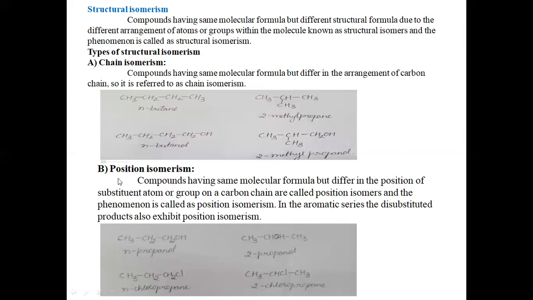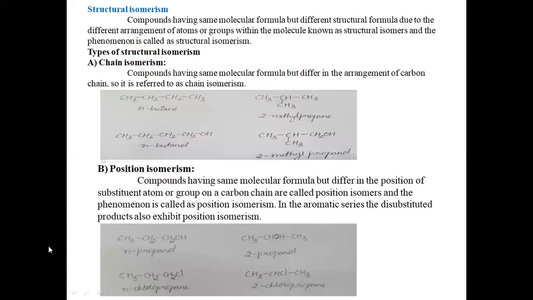The second type of isomerism we have is position isomerism. Here, compounds having the same molecular formula but differing in the position of the substituent atom or group on a carbon chain are called position isomers, and the phenomenon is called position isomerism. In the aromatic series, the disubstituted products also exhibit position isomerism.